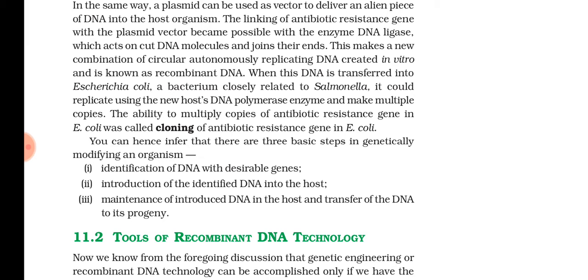This process includes various steps: identification of DNA with desirable genes, introduction of the identified DNA into the host, maintenance of the introduced DNA in the host, and transfer of the DNA to its progeny. These are the major steps. First we have to identify this particular gene. For example, in the previous example we studied antibiotic resistance. Then this should be introduced into the host, in most cases by using a vector. Understood? The rest I will teach you. Direct methods are also there, which I will teach you later.